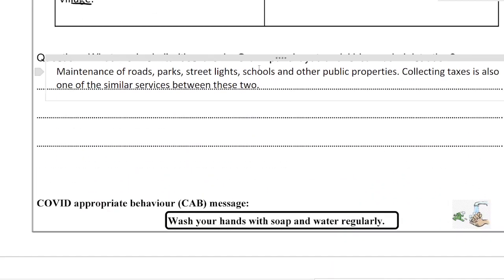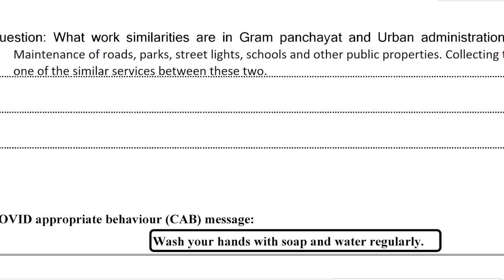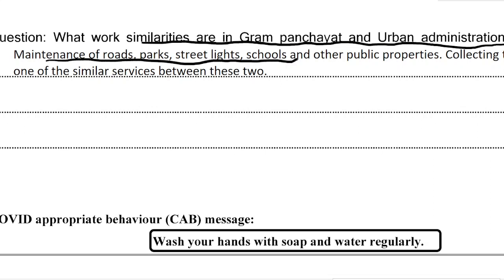Now we have a question up here, so you can see what is the question here. What work similarities are there in Gram Panchayat and urban administration? So, maintenance of roads, parks, street lights, schools and other public properties.